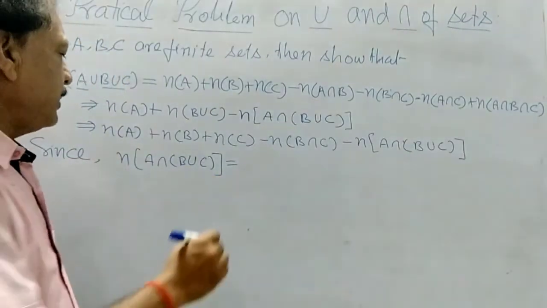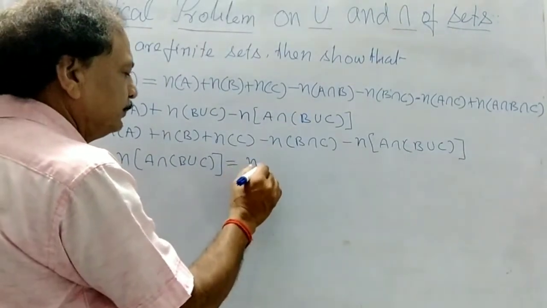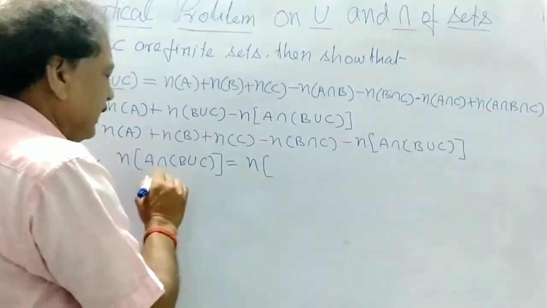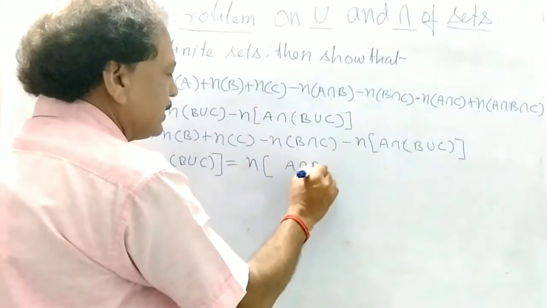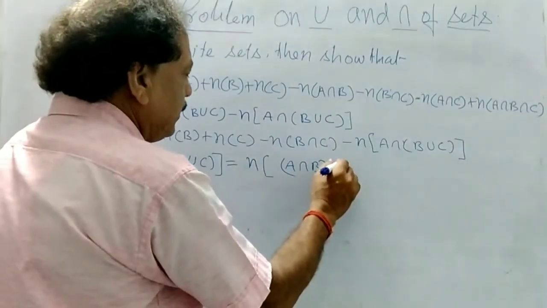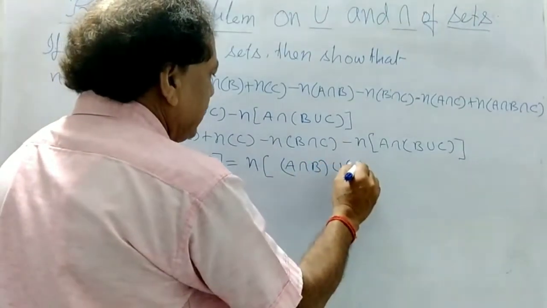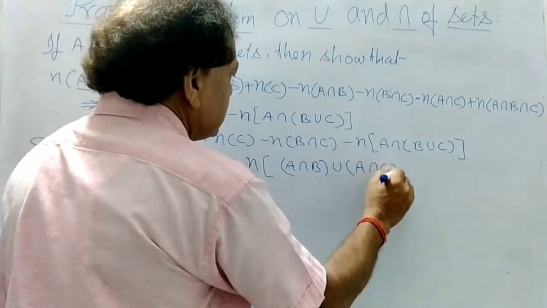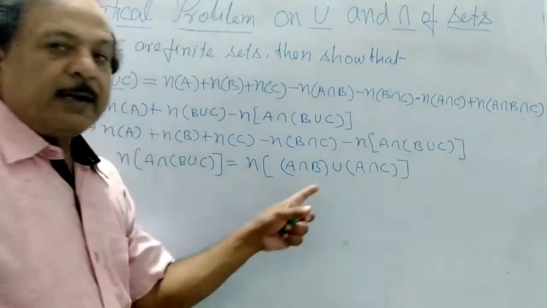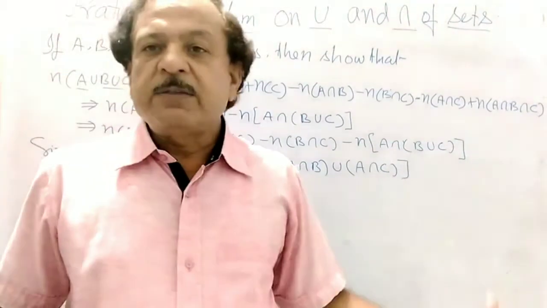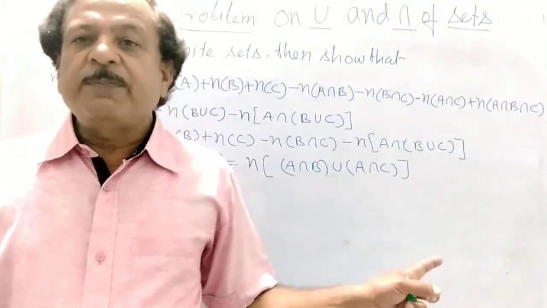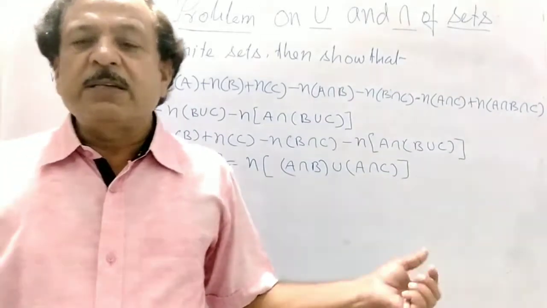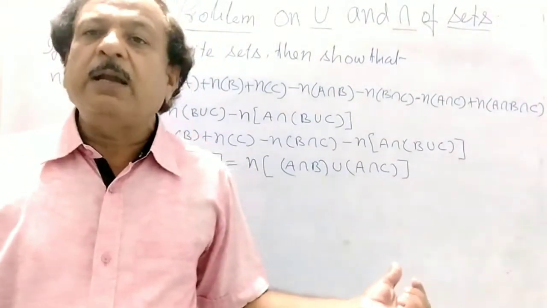We can write this as (A intersection B) union (A intersection C). This is the distributive property. You know about the distributive property; it is the property of intersection and union.